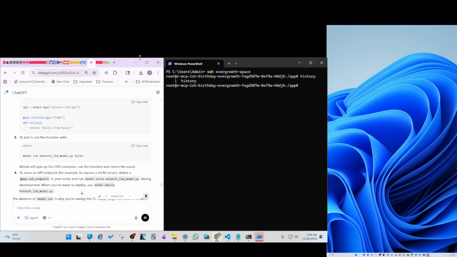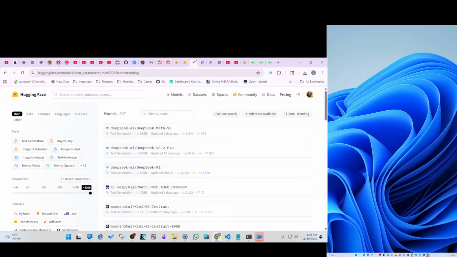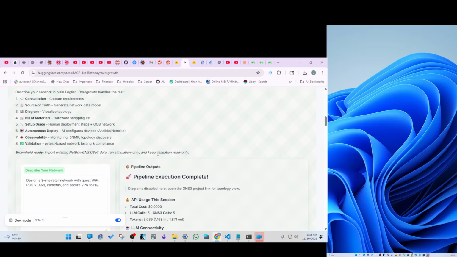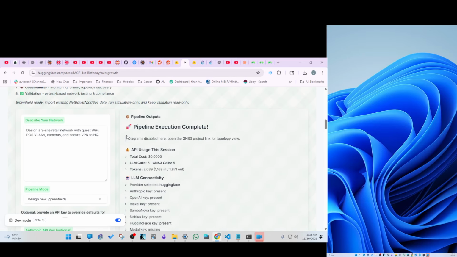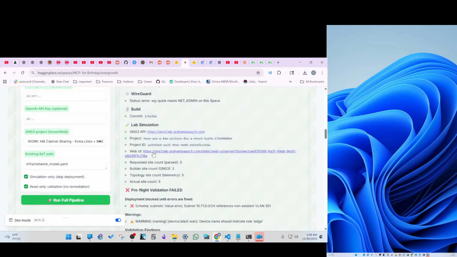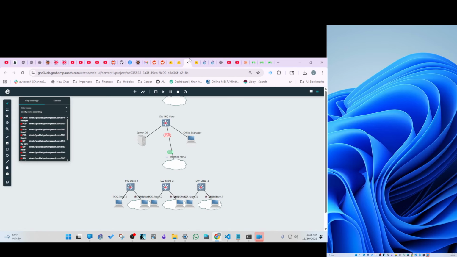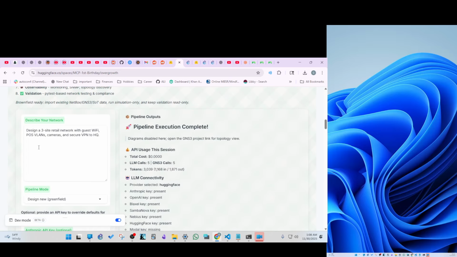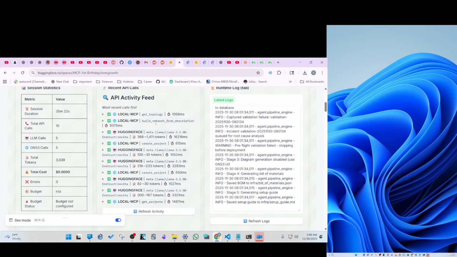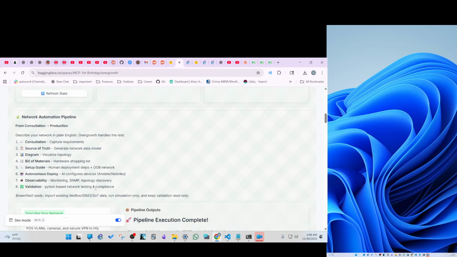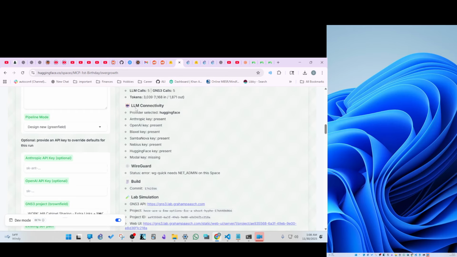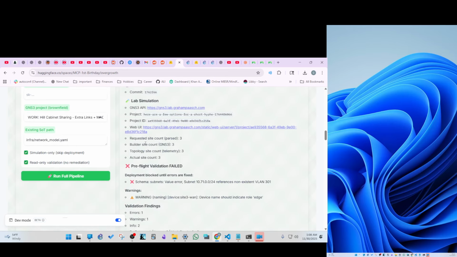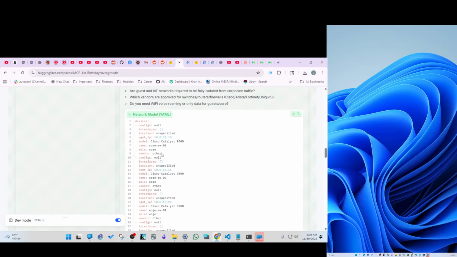I think that's really going to take this to the next level, because we saw that consultation. It seems kind of fair, but if we go back and see this next run, look, it did everything good. Look, we've got the project. That's cool. So there we go, 3 sites there. Let's see what happens if we generate it with 10 sites. That'll be fun. We're probably going to see some extra calls to my local MCP if we do it with 10 sites. But we can see everything else went pretty good.